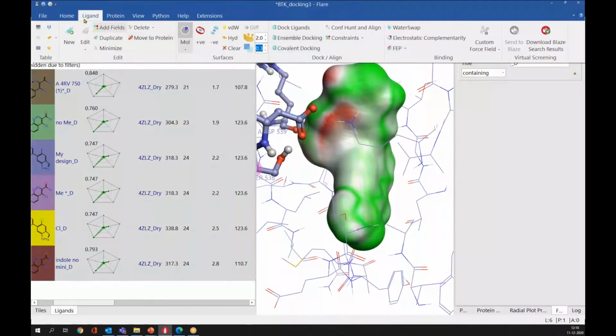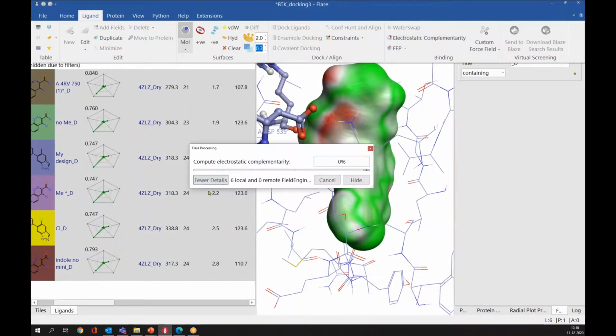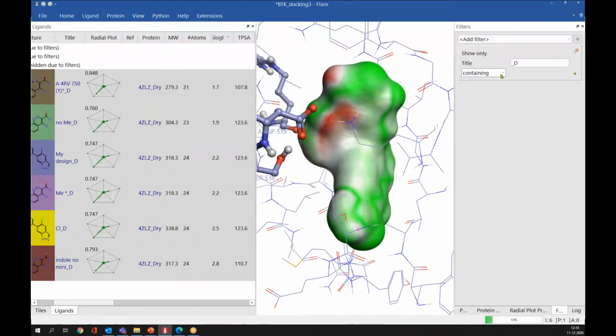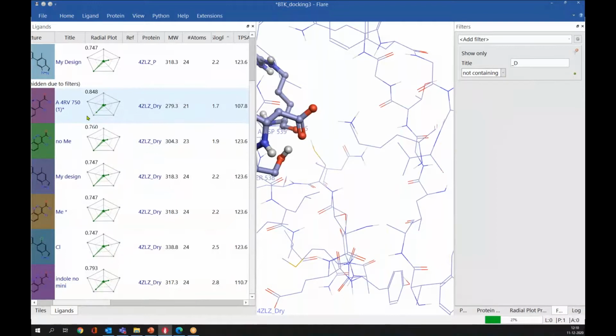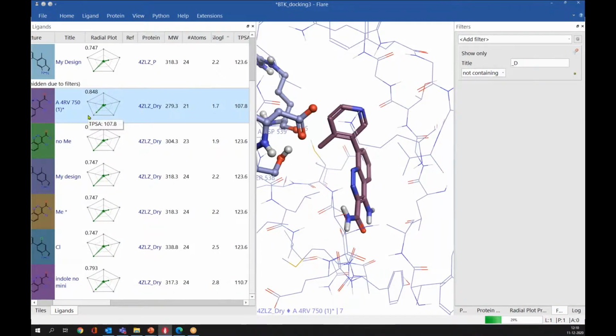Again, you can go to the ligand menu here and then electrostatic complementarity. This will start computing electrostatic complementarity. I'll hide it and I'll first explain electrostatic complementarity based on the original ligands.